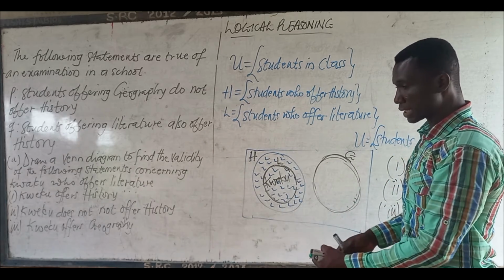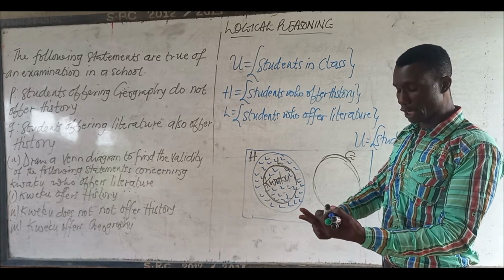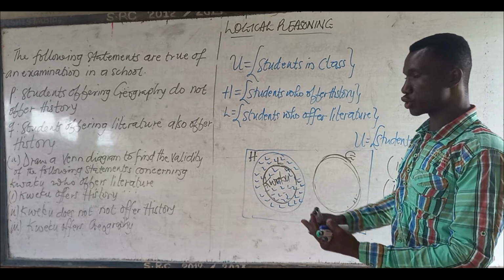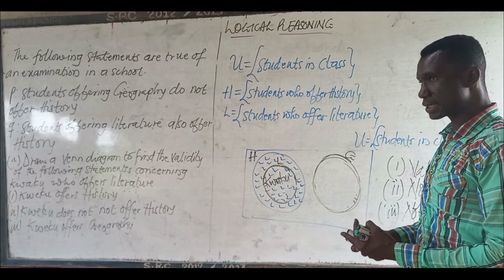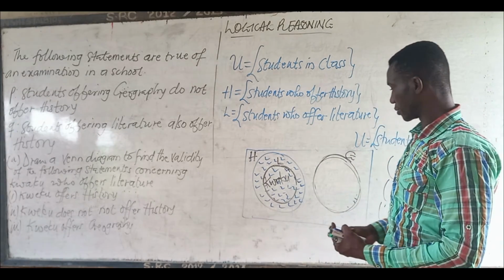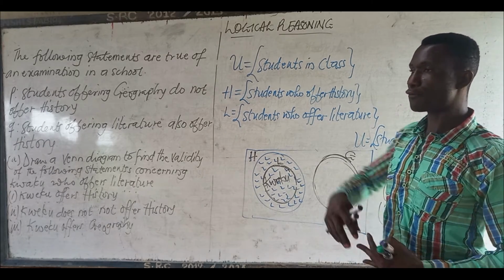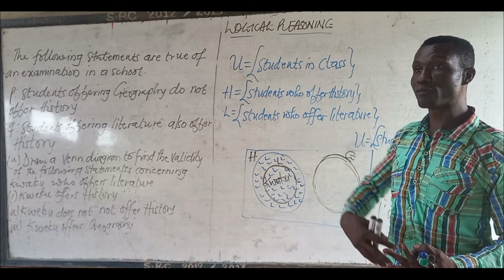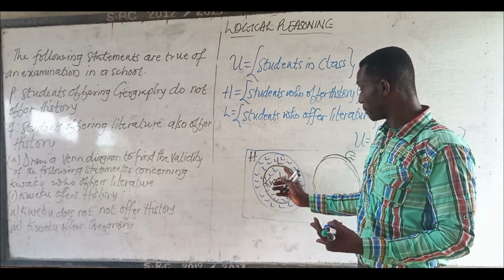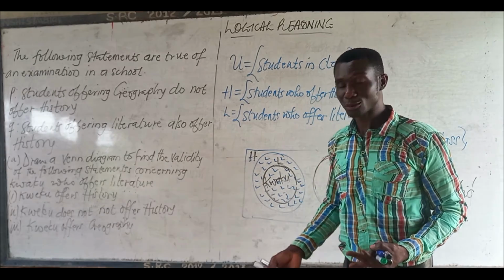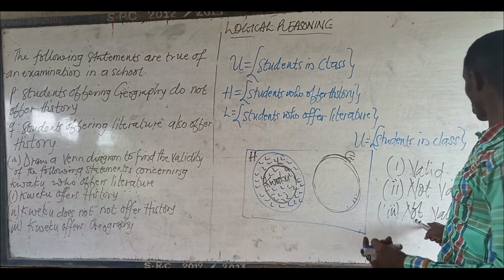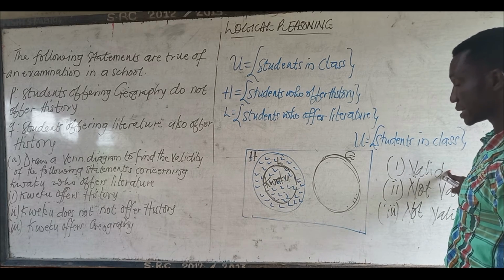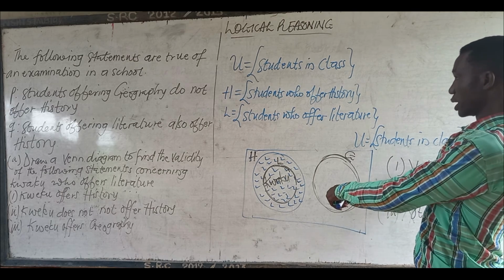So obviously, just like you are a science student, you offer physics and chemistry. And they are telling you that those who do physics are far away from geography. It tells you that those who are doing chemistry too will be far away from geography, because the same people are doing physics and chemistry. So this is logic. So this is not valid. And the first one is the statement that is valid from what we have drawn.